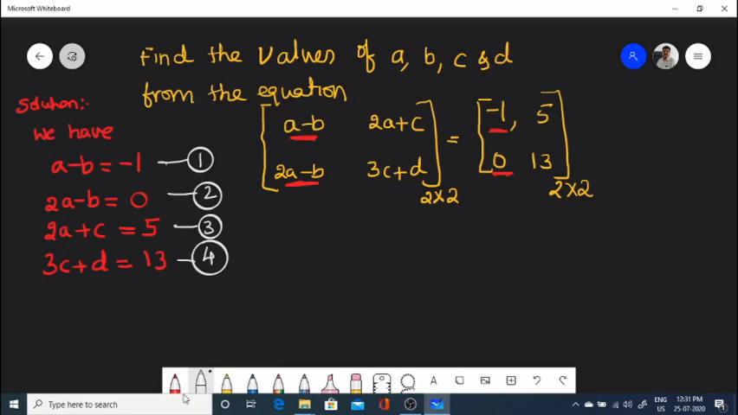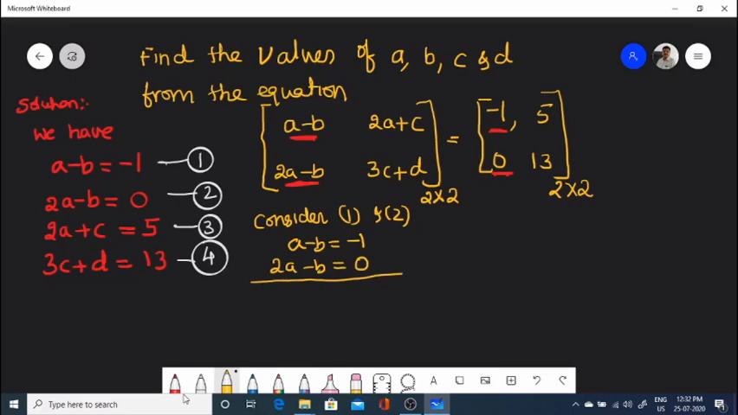So to find the values of a and b, now consider equations 1 and 2. a minus b equals -1 and 2a minus b equals 0. So these are simultaneous linear equations. So what we have to do? Subtracting these equations. While subtracting, plus 2a will become minus, and minus b will become plus, and 0 we have, because there is no sign for 0.